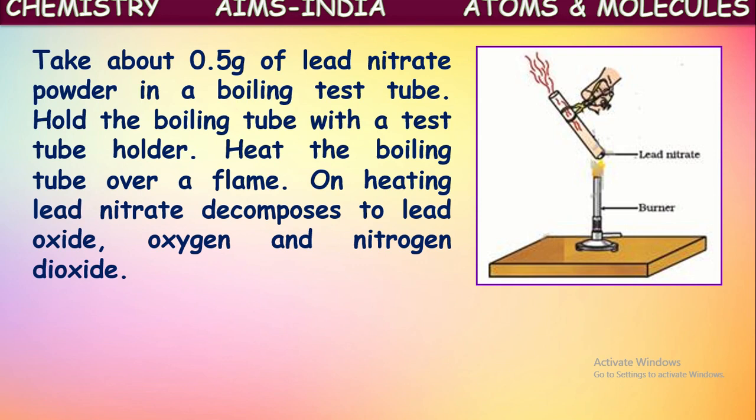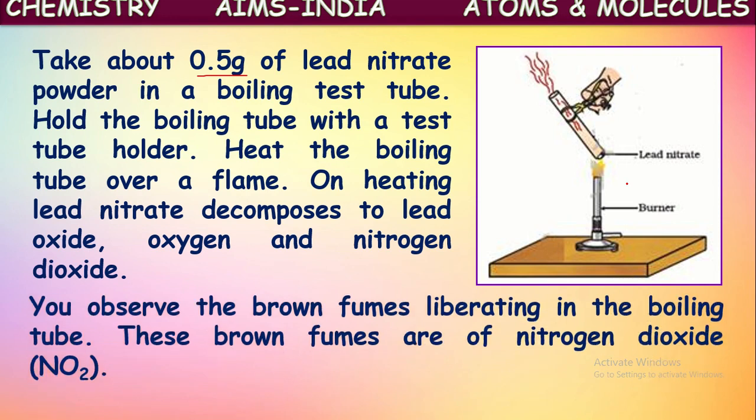Now let us see the process they have followed. First, a small quantity, around 0.5 grams of lead nitrate, is taken in a test tube and held with a test tube holder. Now if it is heated on a Bunsen burner or spirit lamp, this lead nitrate slowly decomposes to form lead oxide, oxygen, and nitrogen dioxide gases. So it is a decomposition reaction. We observe that brown fumes are liberated in the boiling tube. Yes, we said that lead nitrate on decomposition produces lead oxide, a solid substance, and oxygen and nitrogen dioxide, gaseous substances.